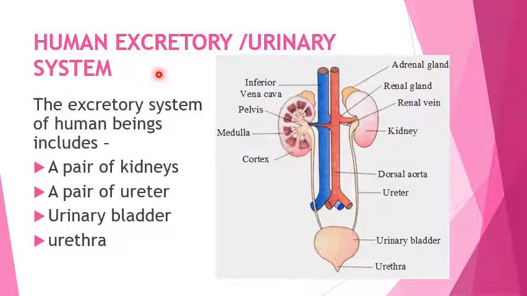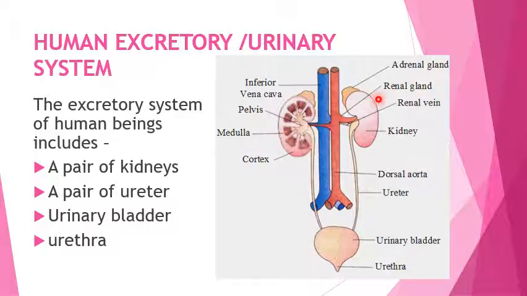The human excretory or urinary system is very important. It is a special system which helps in eliminating the nitrogenous waste product from our body, and that system includes a pair of kidneys, a pair of ureters, the urinary bladder and the urethra. You can see in this diagram the bean-shaped red structures present in pair form, which are the kidneys.